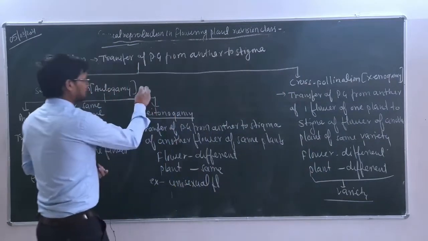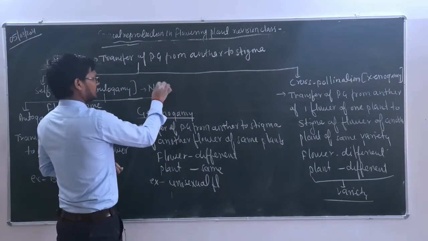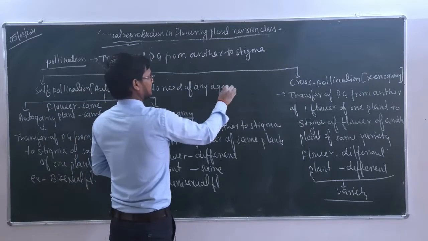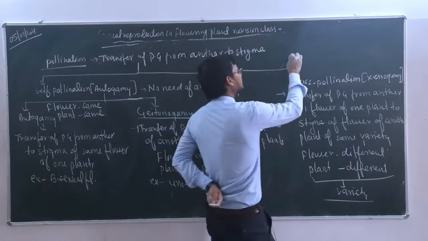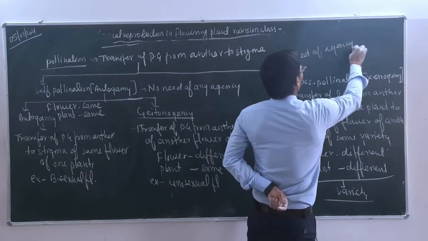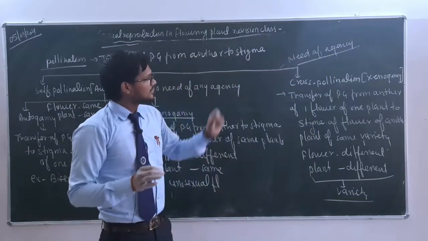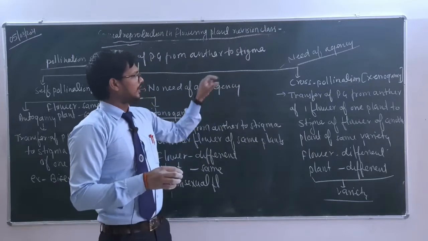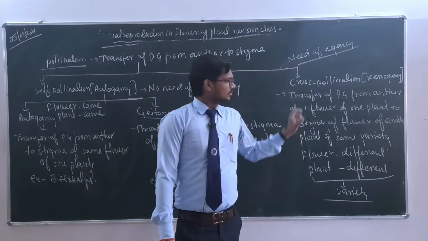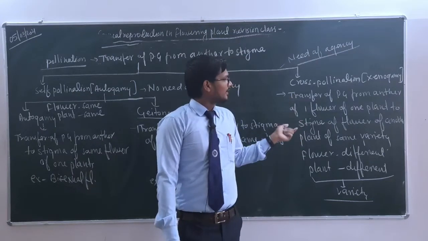Remember, self pollination does not need any agency, so no need of any agency, okay. And here there is a need of agency. So now we are going to discuss the agencies for cross pollination. We will provide all those agencies in tabular form, then after we will discuss one by one. So I am going to make the table and then after we will elaborate.